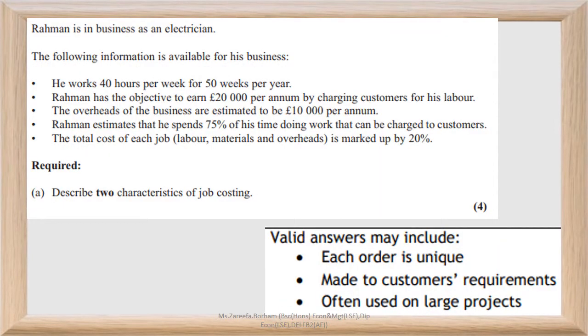Part A of the questions asks us to describe two characteristics of job costing. Some of the possible answers in this case are: job costing is used for unique or customized goods and services. It is used to calculate the costs based on customers' requirements, and it is often used on large projects.